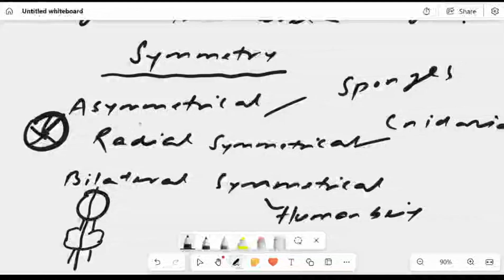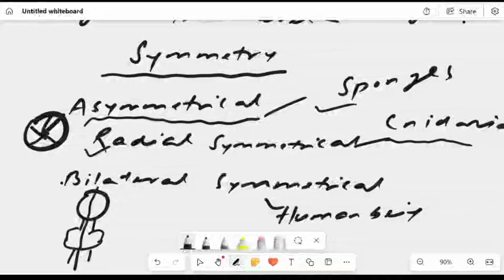So symmetry, body divisible from the center. If they are not divisible into equal halves, it's known as asymmetrical, and the example is sponges. If they are divisible into equal parts from the center, it is known as radial symmetrical, and the examples are cnidarians. If they are divisible into right and left equal halves, it is known as bilateral symmetrical, and the best example is human being.